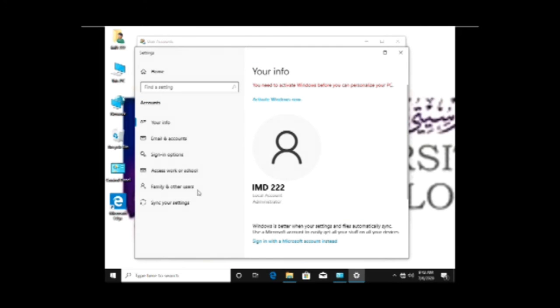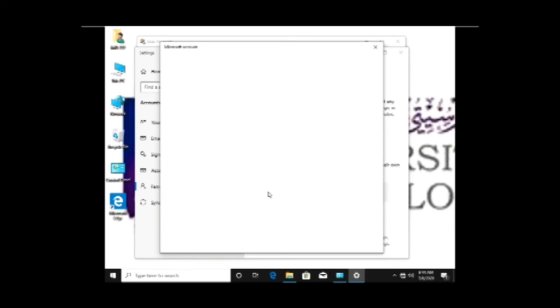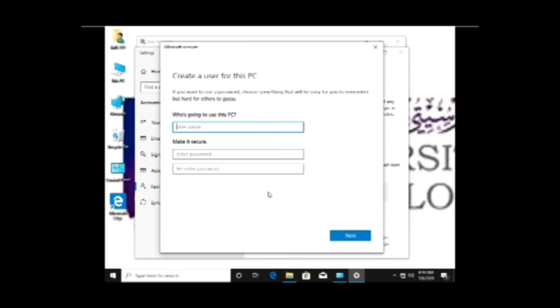On the left side, we click on family and other users, and this box will appear, and we have to fill in the box with OS installation demo and put your password to make it secure.